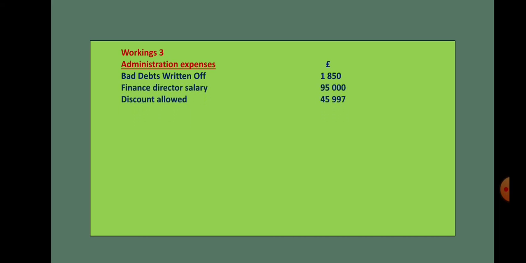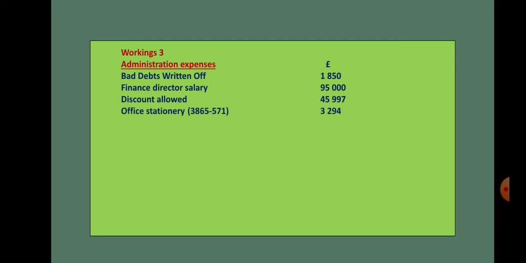The next, workings 3 is administration expense. Now, as you all know, administration expense means all the expenses relating to office, collection costs, legal fees, or anything for managing the business will come under this. So we can see bad debts written off, finance director salary, discount allowed. Normally we allow the discount when the customer pays quickly, so we give some prompt payment discount. This is that cash discount which has to be shown under administration expenses.